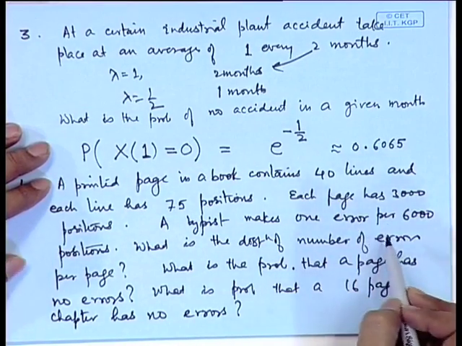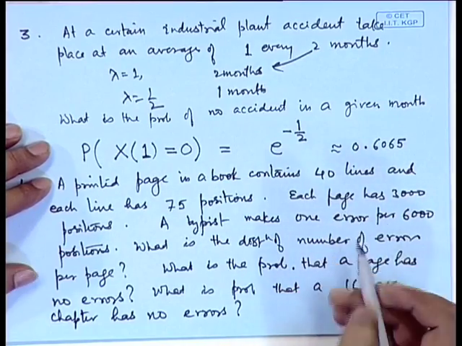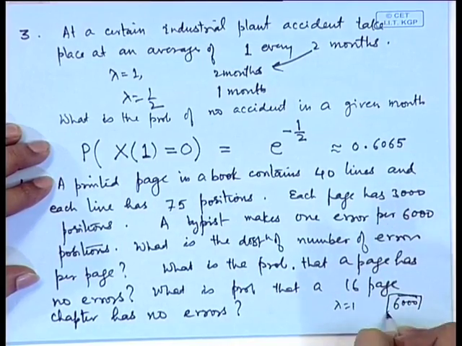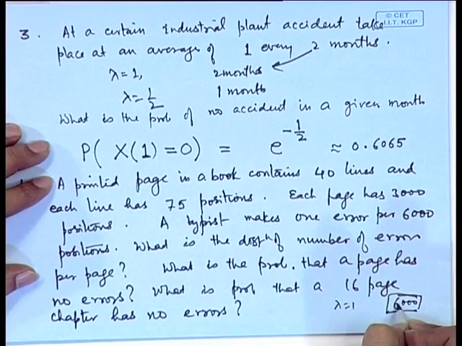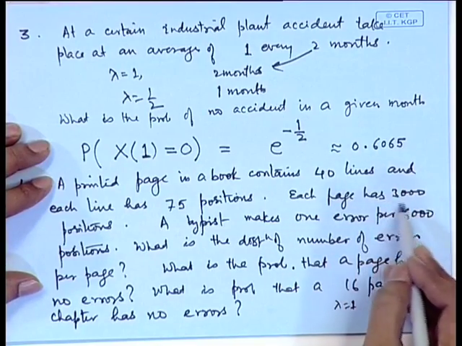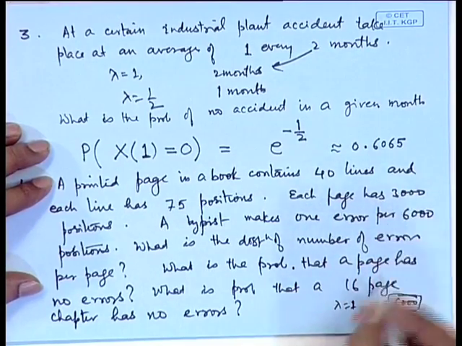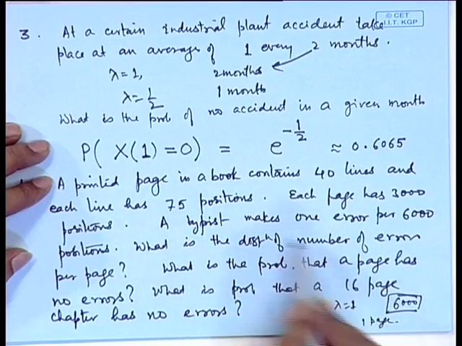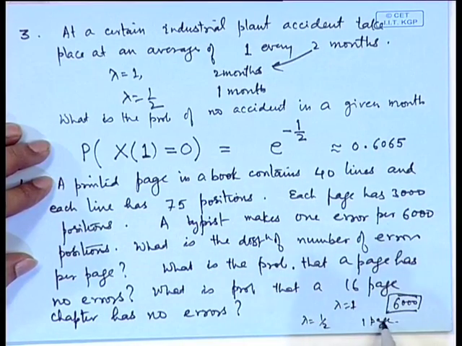Now, here lambda is equal to 1 for 6000 positions. If the unit of space is 6000 positions, then lambda is equal to 1. If we consider the unit as one page, then a page has 3000 positions, so lambda will become equal to half. To answer the questions here, the unit is one page, therefore lambda will be half.